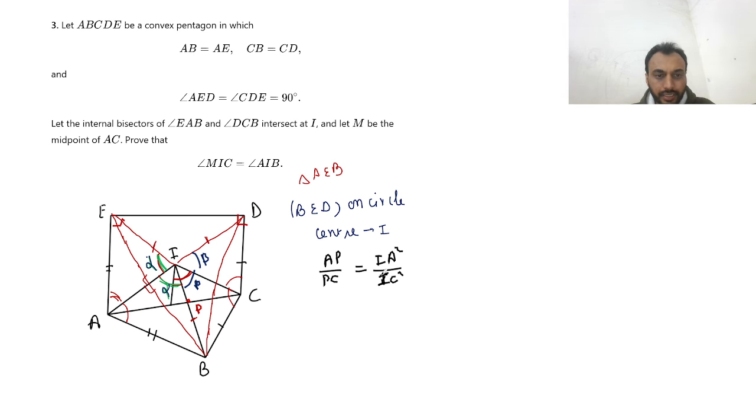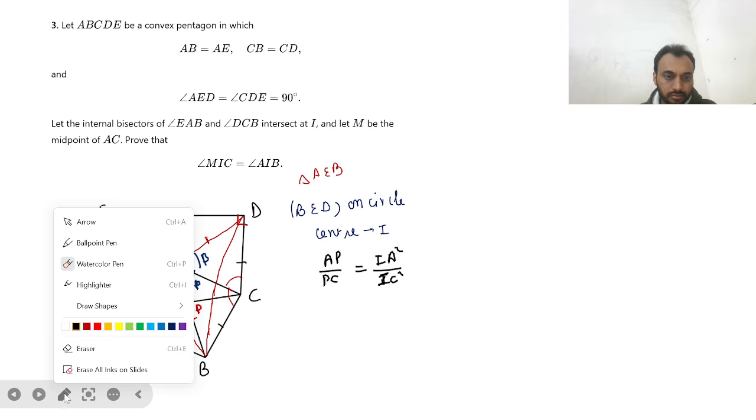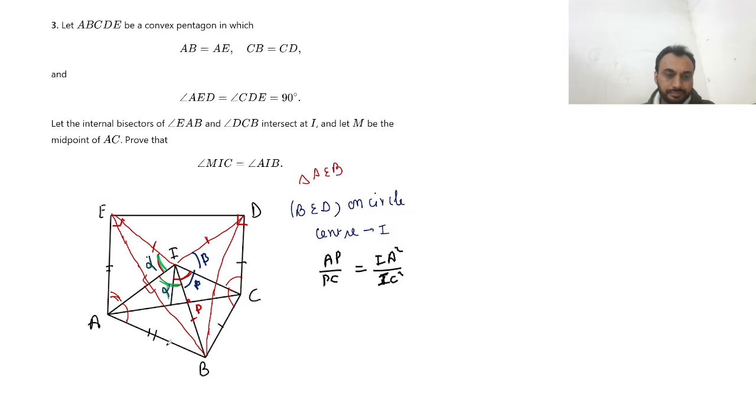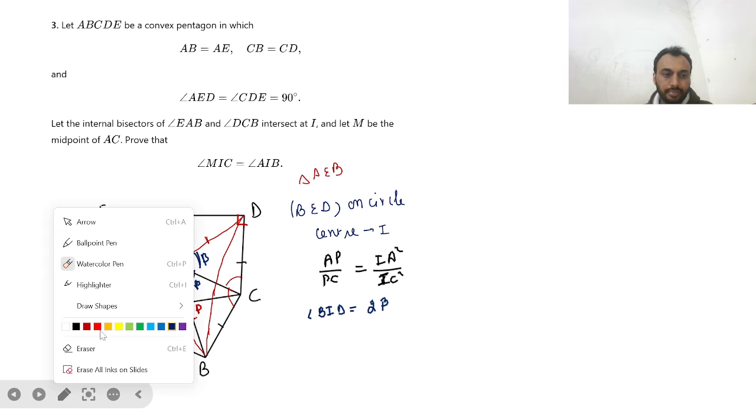So now let's see, we got angles alpha and beta, and let's try to figure out the other angles using them. If I say this angle is beta and beta, that is 2 beta, right? It is made by the arc BD at the center. So BID is the angle made by the arc BD at the center, which is 2 beta. So on the circumference it should be beta only, right?